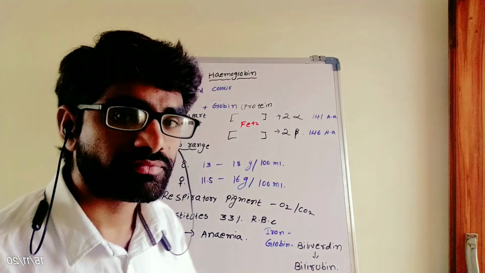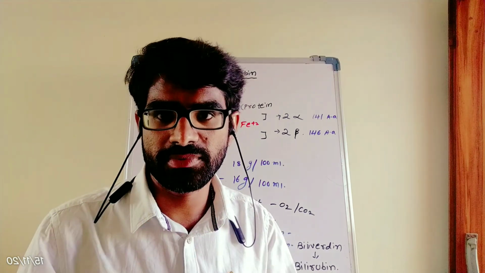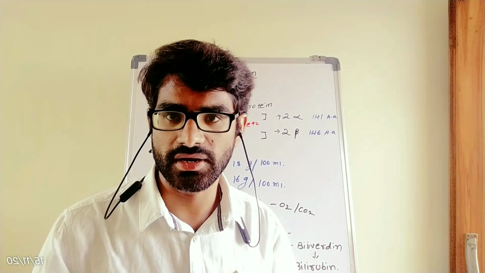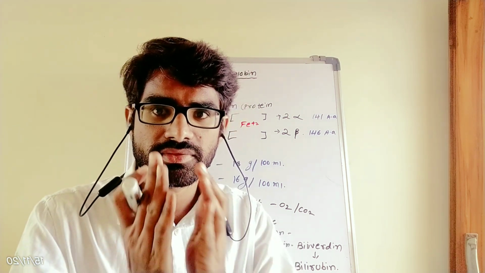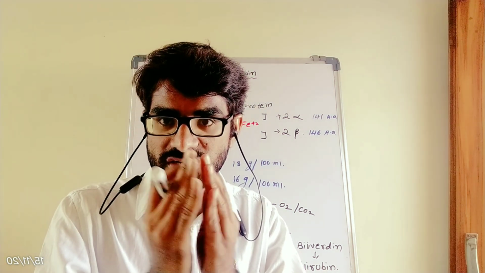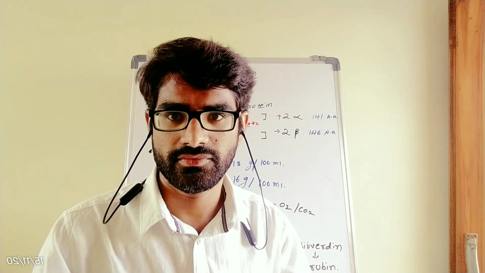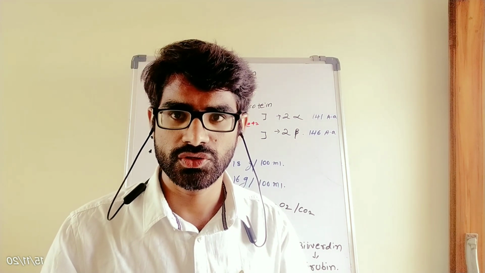Next, the destruction of RBC, which we already mentioned, is called erythroclasia or hemolysis. By this process, hemoglobin is separated from the RBC.